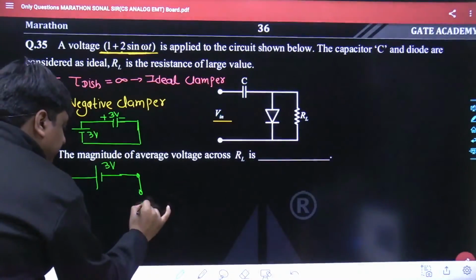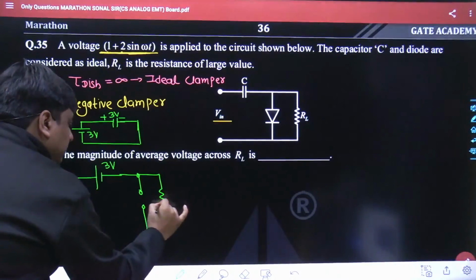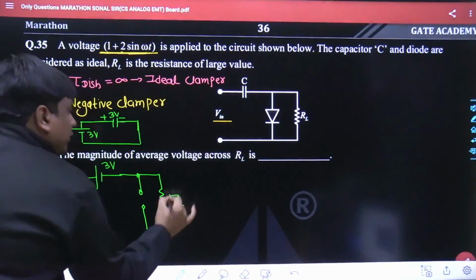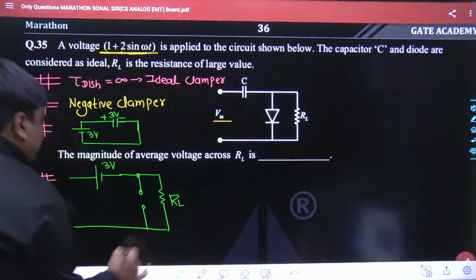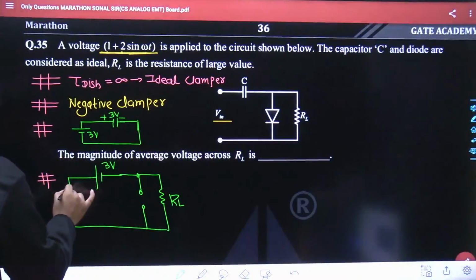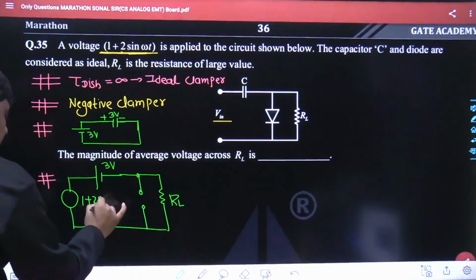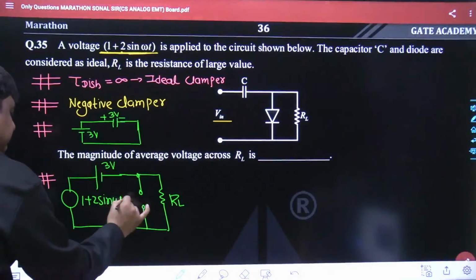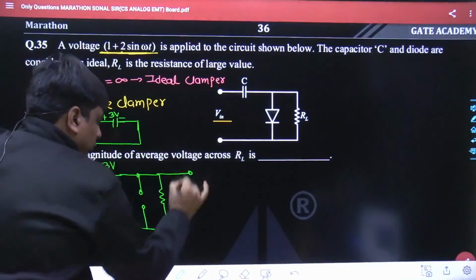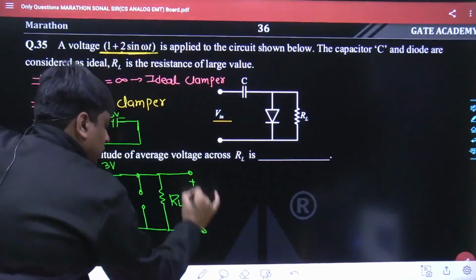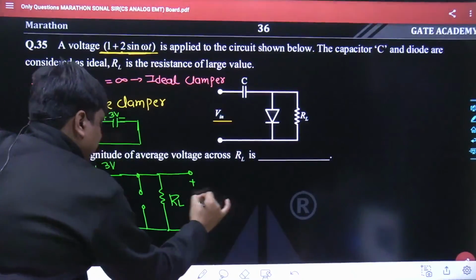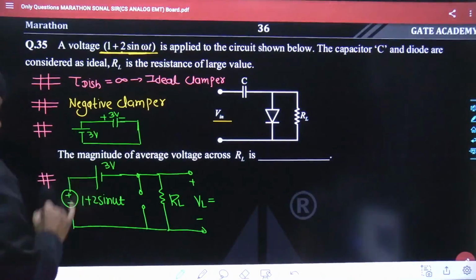Here comes the load resistance RL, and here comes your input voltage once again, which is nothing but the sinusoid 1 plus 2 sine omega t. So what would be the load voltage? I may call this VL. The polarity is positive over here, negative over here.